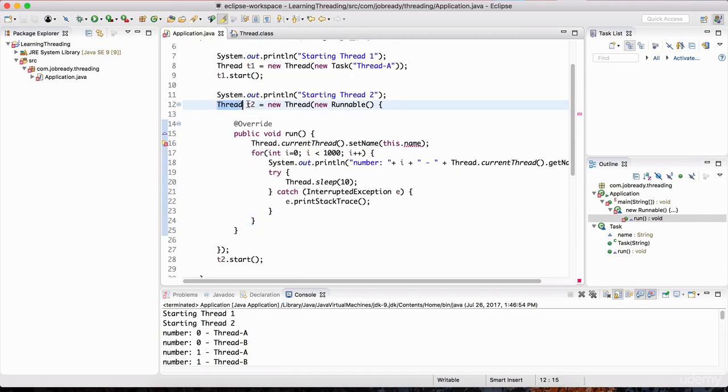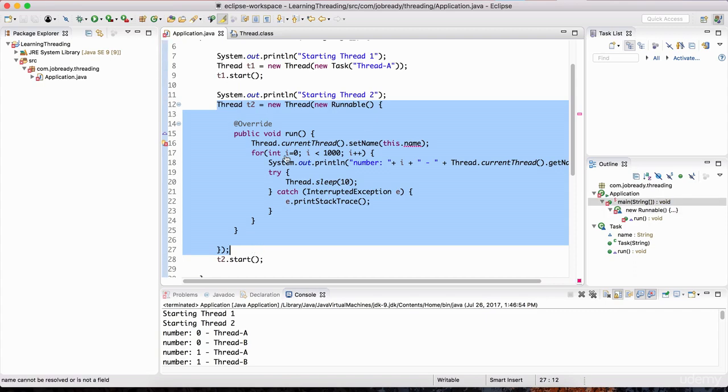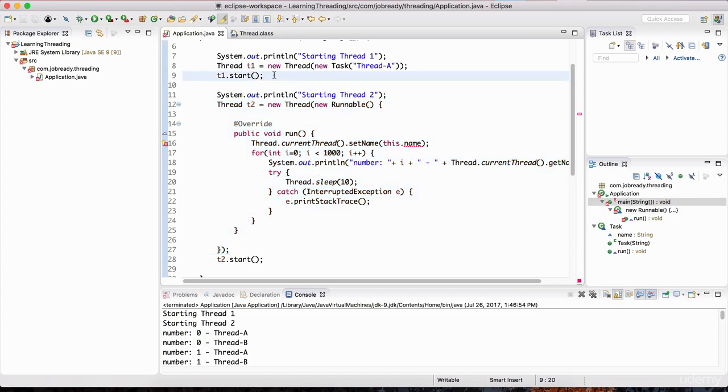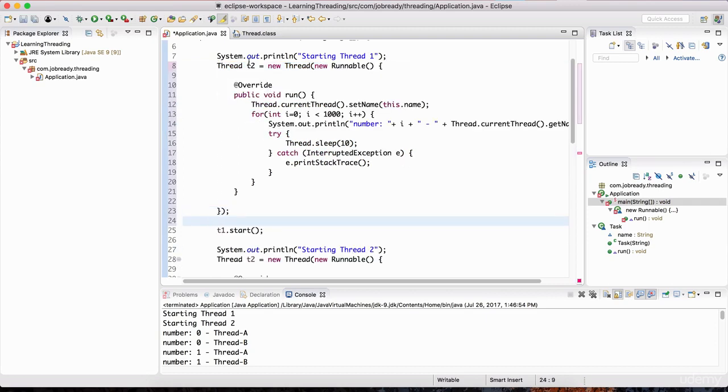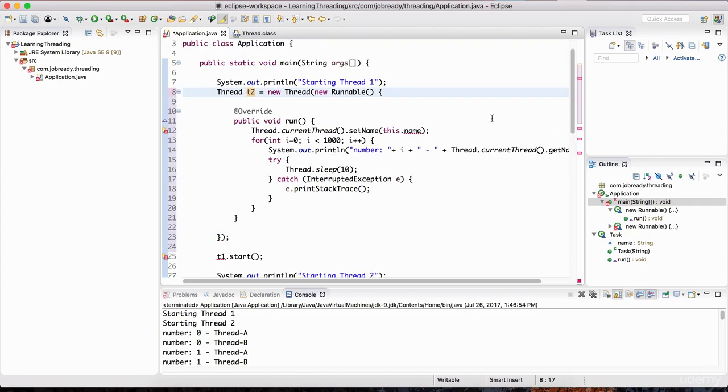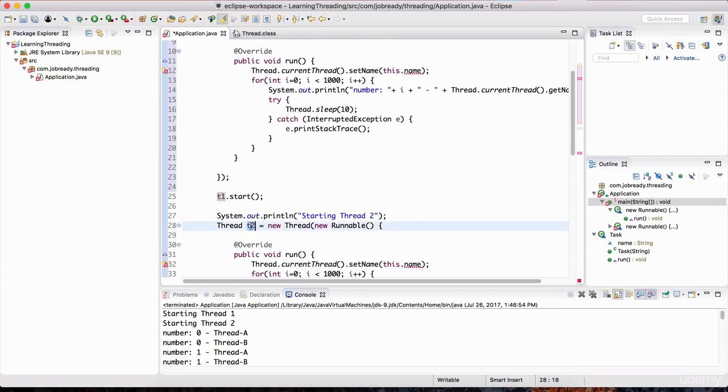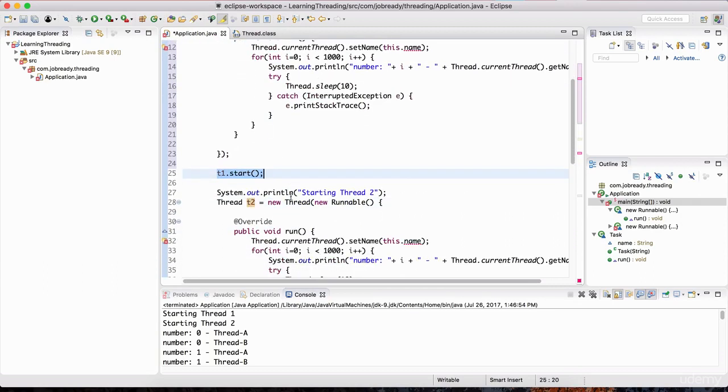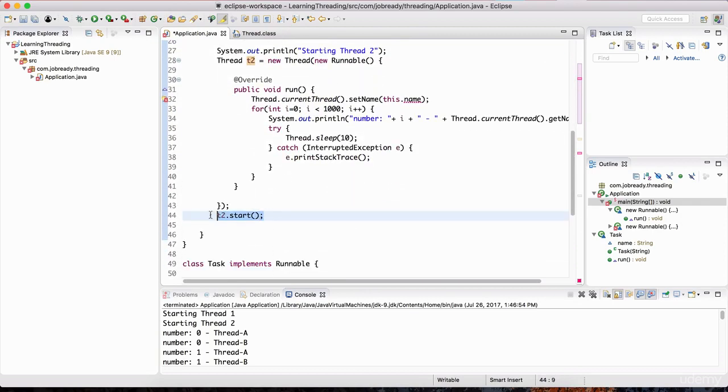And I can do the same thing for T1. So let me just copy all of this and paste it into T1. So we're going to change this to T1 for this thread, and this thread down here is T2, and we're starting T1 and we're starting T2 down here.